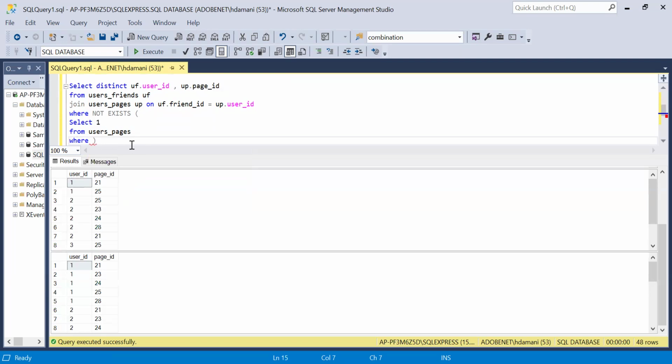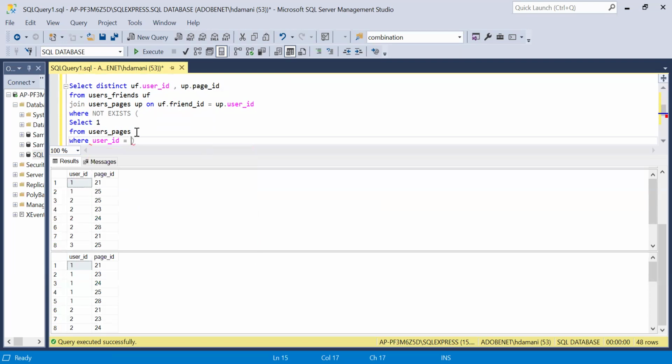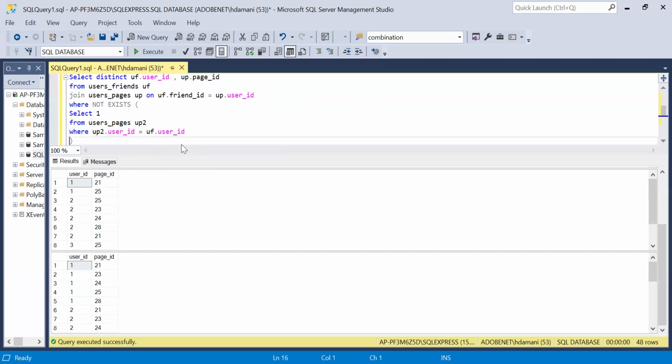So where user ID is equal to, let me give this an alias over here. Let's give this as up2, because over here we had given up, so we can give it as up2. So up2 dot user ID is equal to uf dot user ID, right? So over here, we are comparing wherever the user ID gets matched with the second table's user ID, we have to exclude them, right?